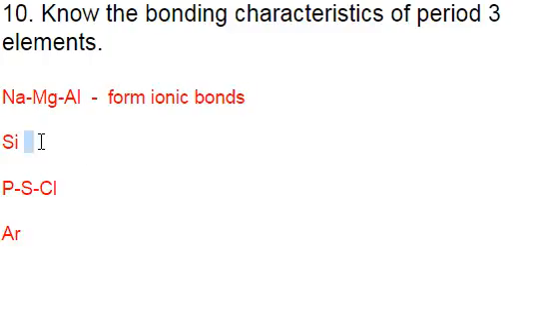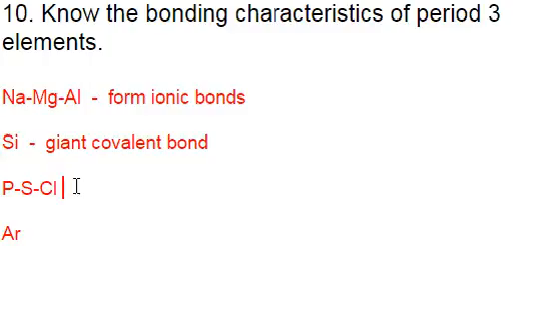And then silicon, it not only forms a covalent bond, but it forms a giant covalent bond, which is kind of like the lattice structure that you get with the ionic bond with sodium, magnesium, and aluminum, except it's not a good conductor even in a molten or aqueous form. But this giant covalent bond gives it a high melting point. So it's got some characteristics more like the ionic bond and some like the regular covalent bonds.